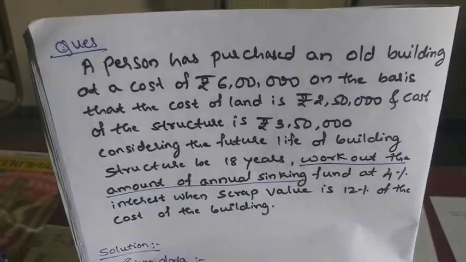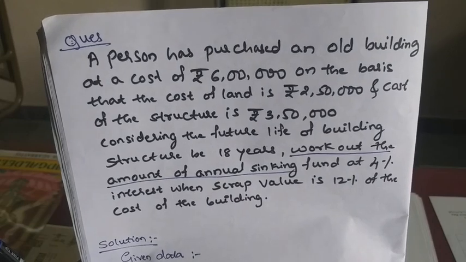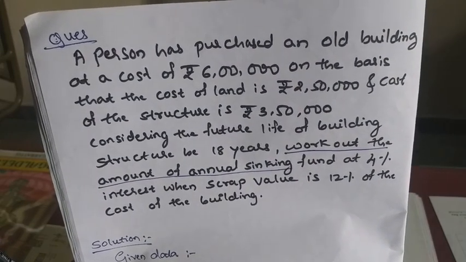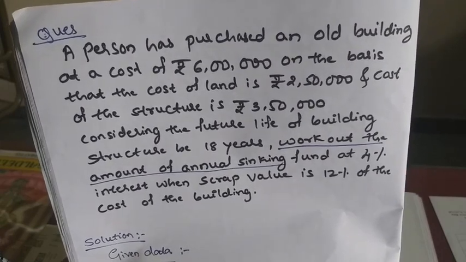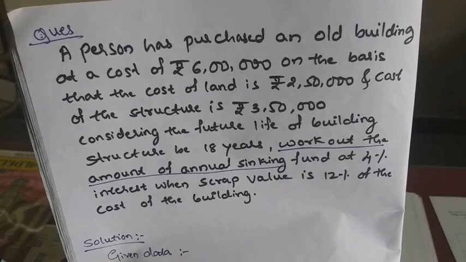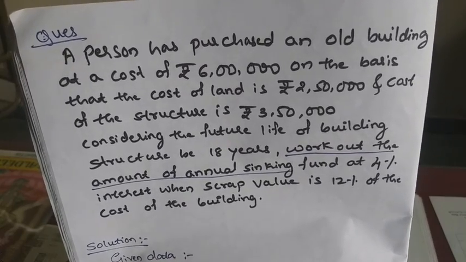A person has purchased an old building at a cost of rupees 6 lakh on the basis that the cost of land is 2,50,000 rupees and cost of structure is rupees 3,50,000.